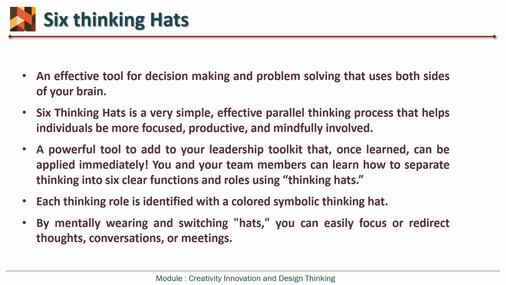So what are the six thinking hats? It is an effective tool for decision making and problem solving that uses both sides of your brain. And the six thinking hats is a very simple, effective parallel thinking process. Now, what is parallel thinking? If I am handling a multidimensional problem, that is, a problem of an industry, let's say, which is associated with multiple departments.